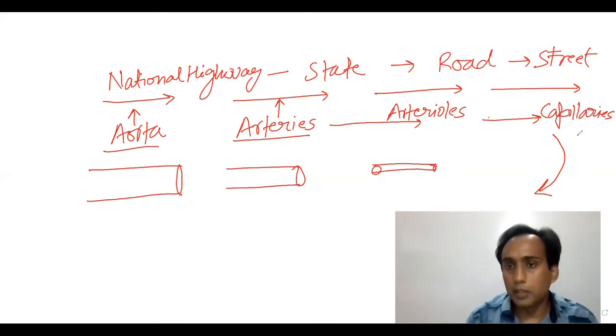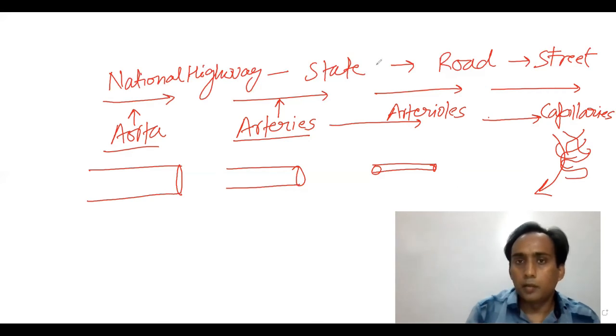So there is a network of capillaries, and from this network of capillaries your venous system emerges.